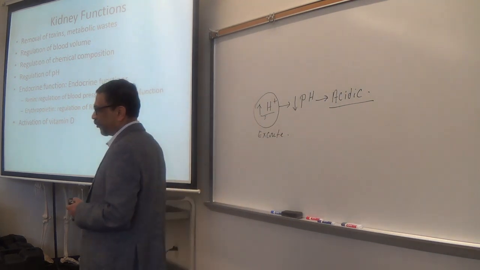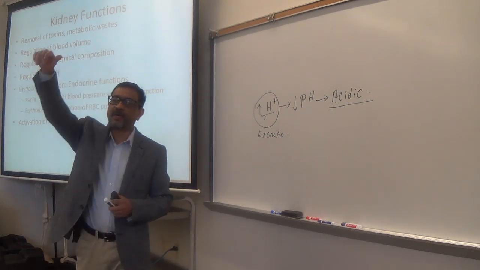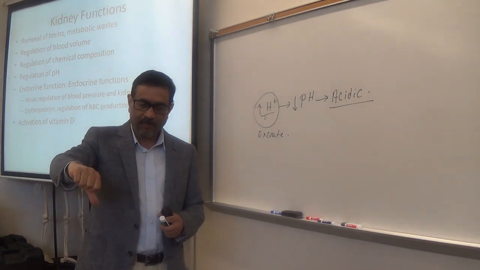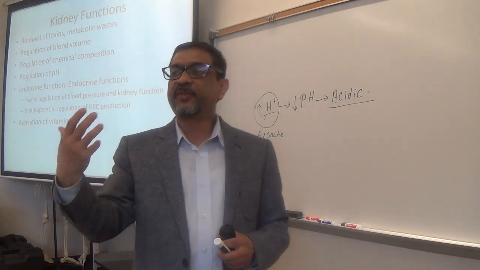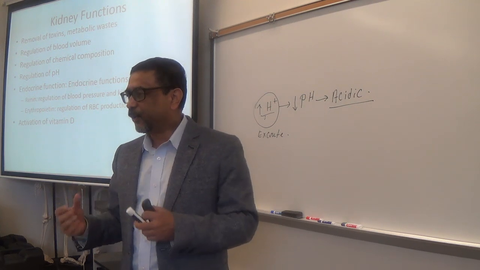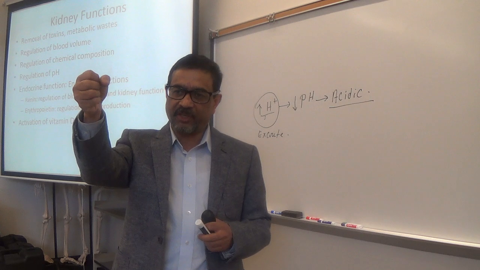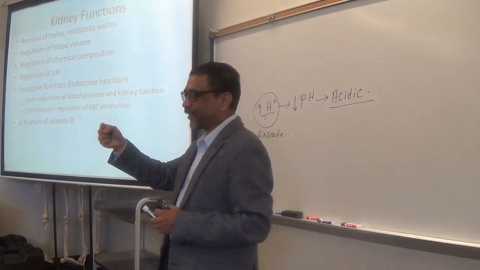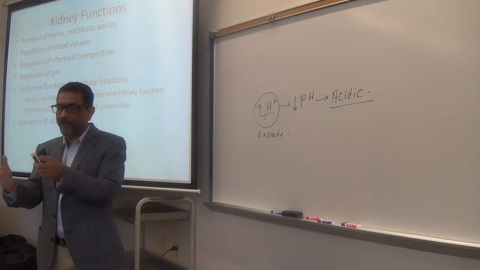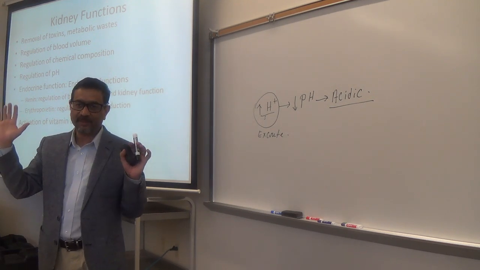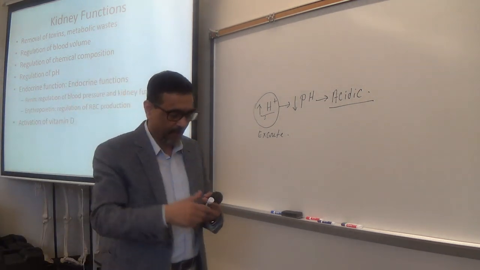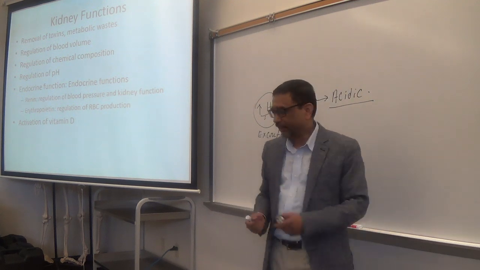If blood pressure drops, hypotension, kidneys will release renin into the blood, and that renin will do generalized vasoconstriction. Okay? If vasoconstriction occurs, blood pressure will go up. Is it clear? You already know that vasoconstriction increases the blood pressure. So that is one function.